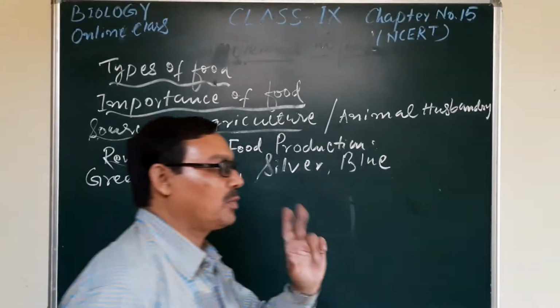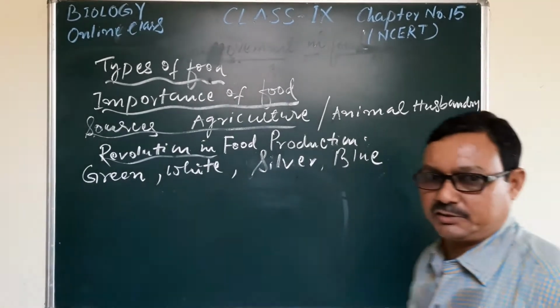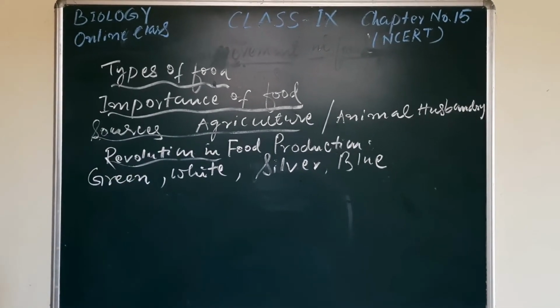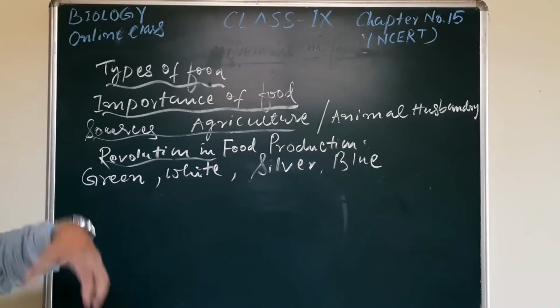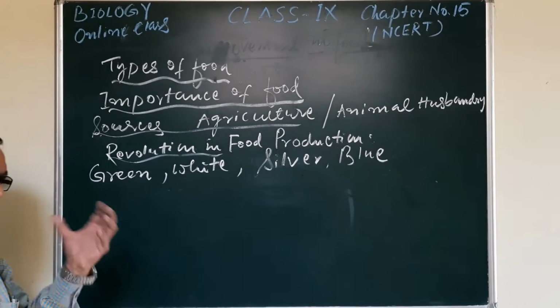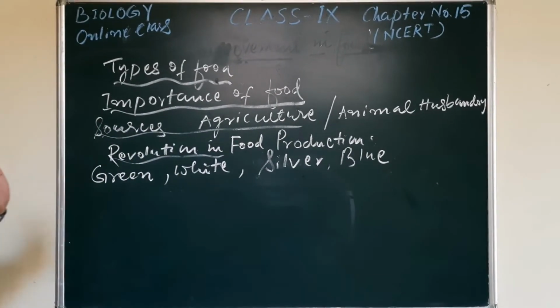And the third important part is protection from pathogens and different types of diseases. Food can also enhance our immunity, and that will be helpful in this regard. So this is some of the importance of food.